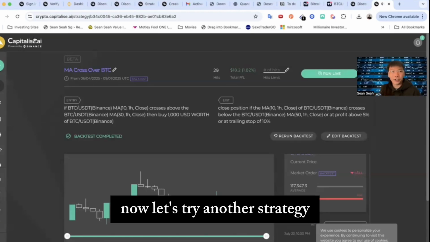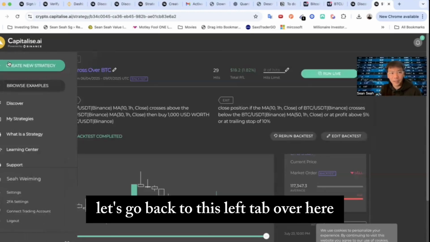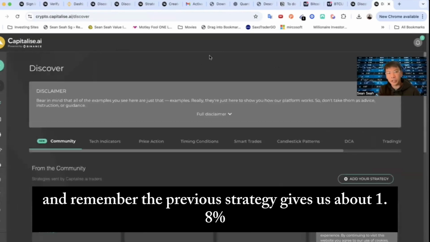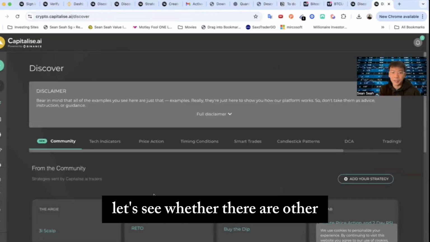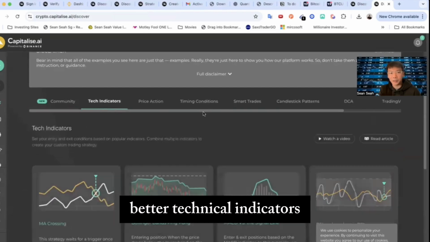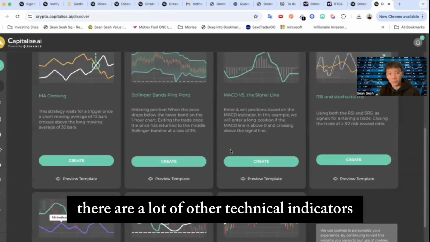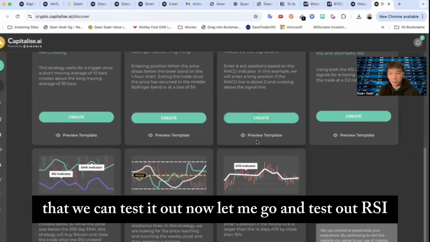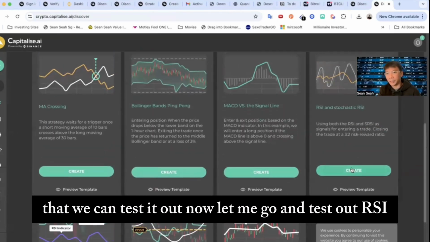Now, let's try another strategy. Let's go back to this left tab over here, click on Discover. And remember, the previous strategy gives us about 1.8%. Let's see whether there are other better technical indicators. There are a lot of other technical indicators that are already pre-made for us that we can test out. Now, let me go and test out RSI.